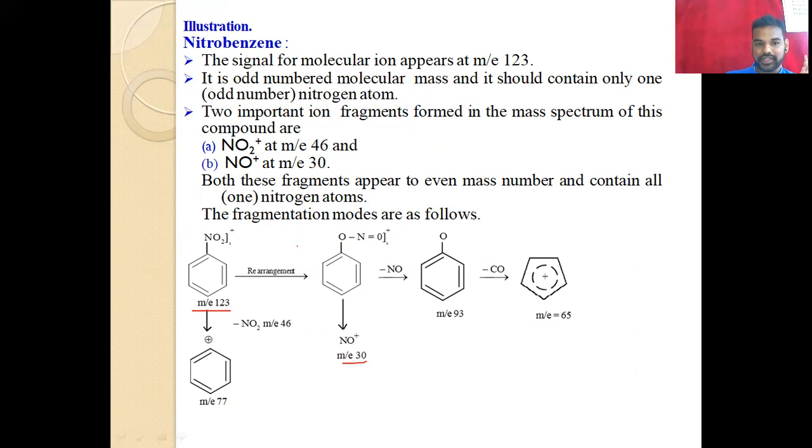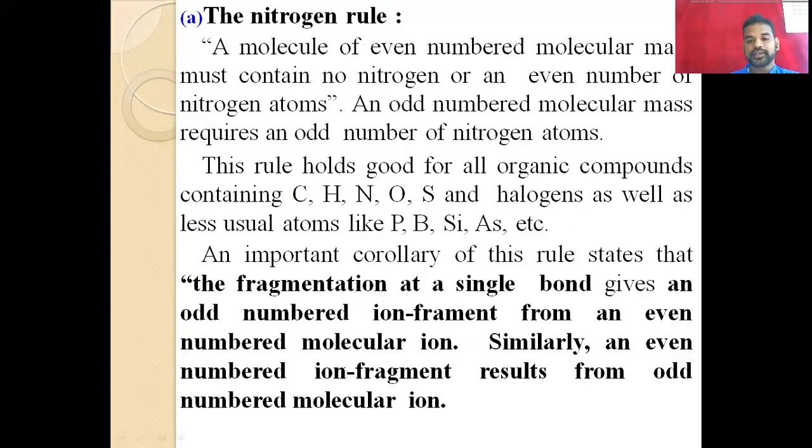Same thing, this is the parental ion with an odd number, 123, as the molecular mass. It gives an odd parental molecular mass, and on cleavage the fragment, or daughter ion, must have an even-numbered molecular mass. So this is the example here, an even number. And similarly, an even-numbered ion gives an odd-numbered fragment.